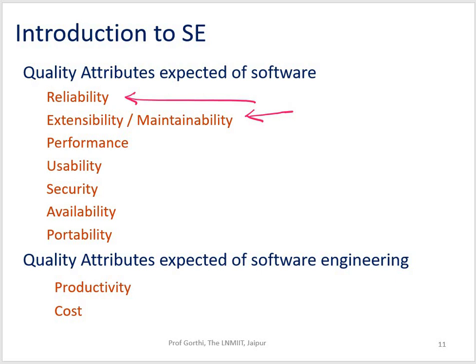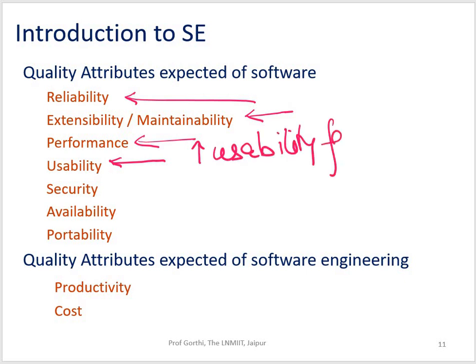I also expect my application to have very good performance, and the usability factor should be very high. The application which I am coming up with or using should be secure. It should always be available and should be portable as well.